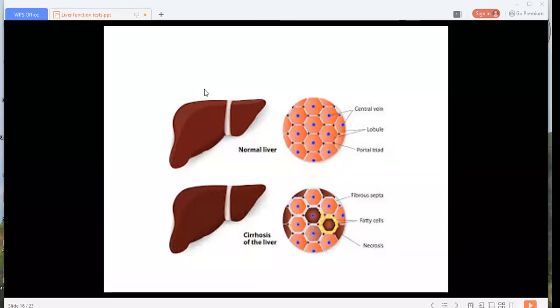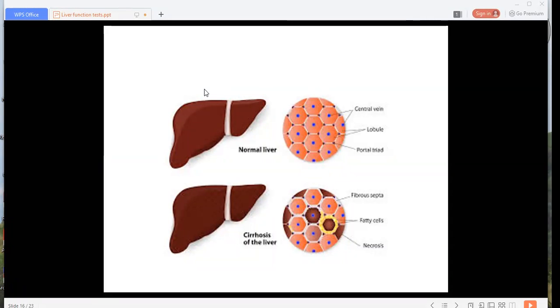This particular type accounts for 95% of the patients who have gone through cirrhotic changes; they are of this type, that is, nutritional cirrhosis.